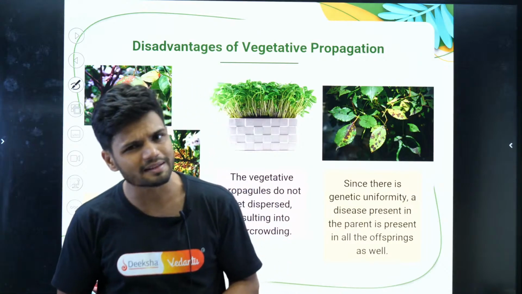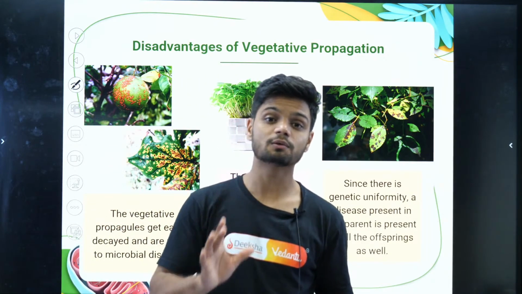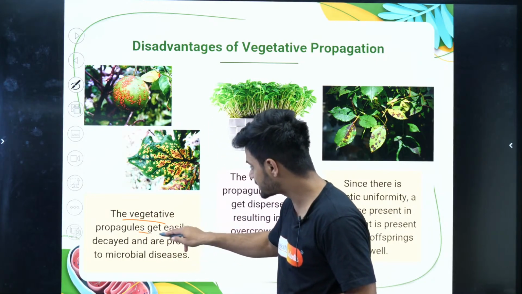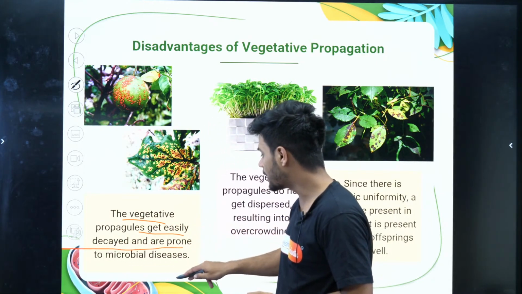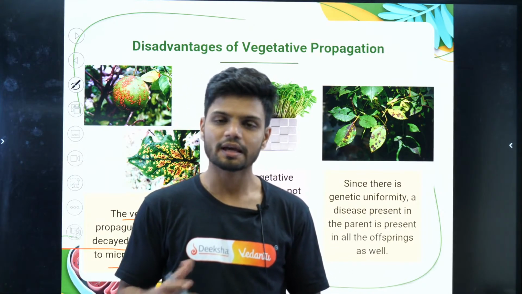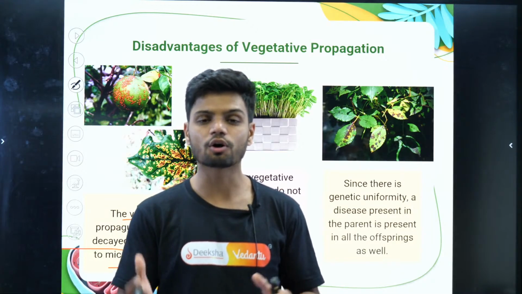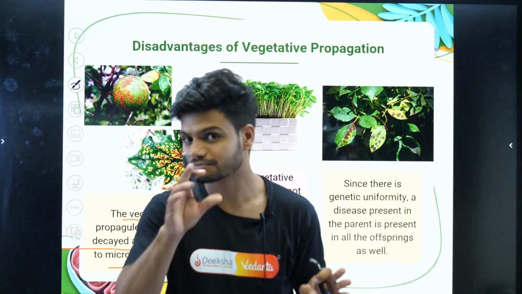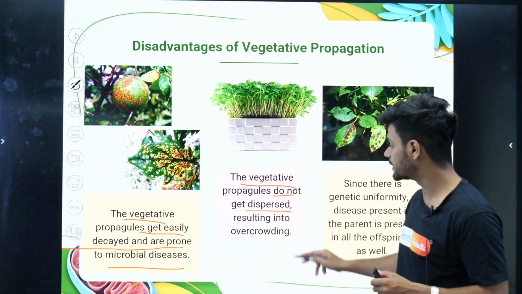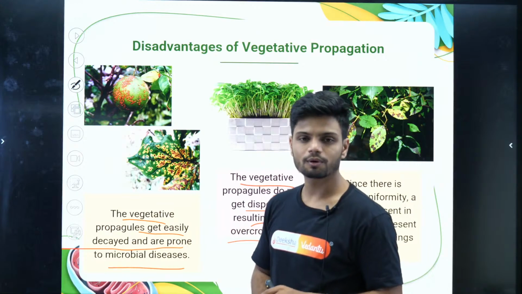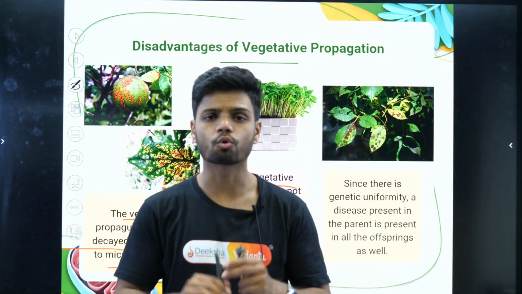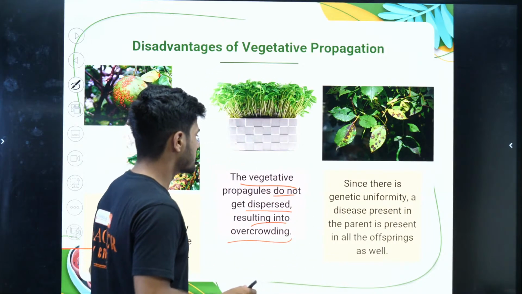But are there any disadvantages? The answer is yes, there are disadvantages. For example, vegetatively propagated plants get easily decayed and are prone to microbial disease because there are no variations. If there are no variations, a plant cannot build resistance easily. Then vegetative propagation does not get dispersed, resulting in overcrowding, because there is no pollination happening here. So overcrowding can happen.